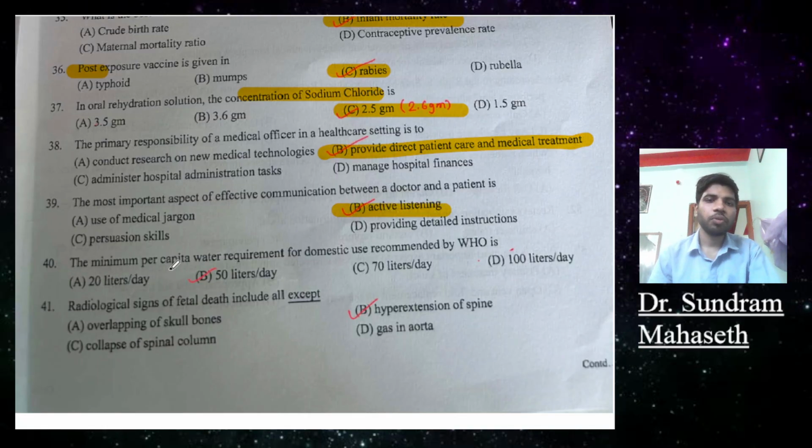Question number 40. The minimum per capita water requirement for domestic use recommended by WHO is 20 liter per day, 50 liter per day, 70 liter per day, 100 liter per day. So the answer is 50 liter per day.